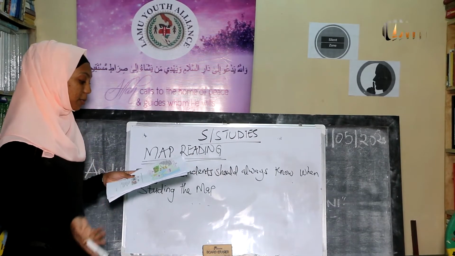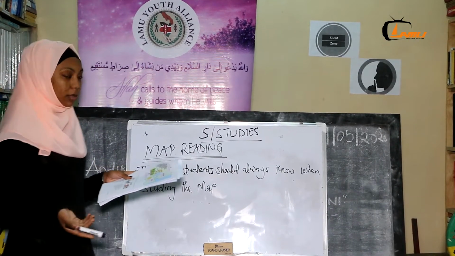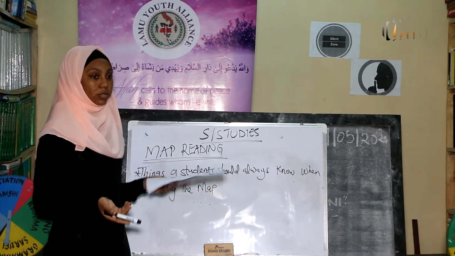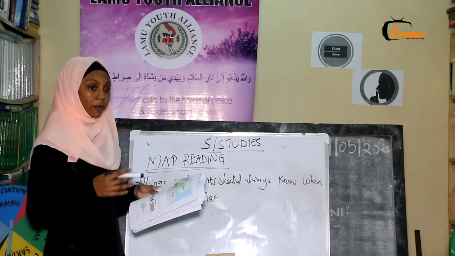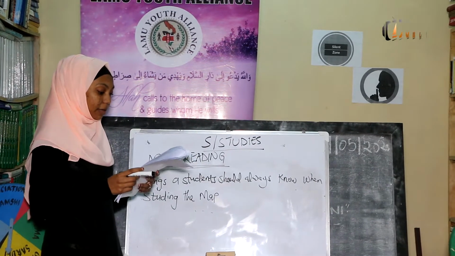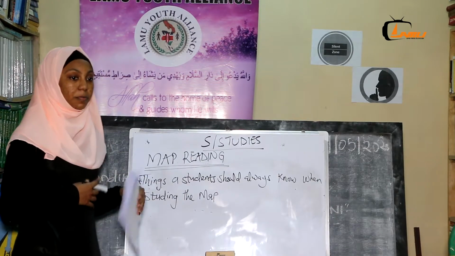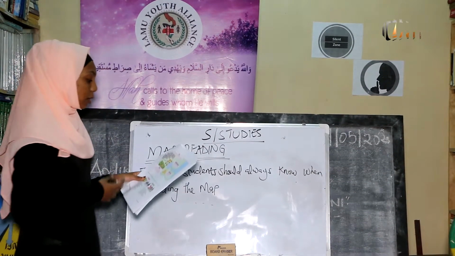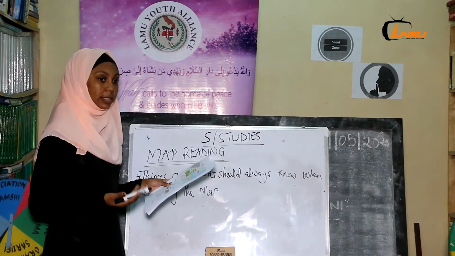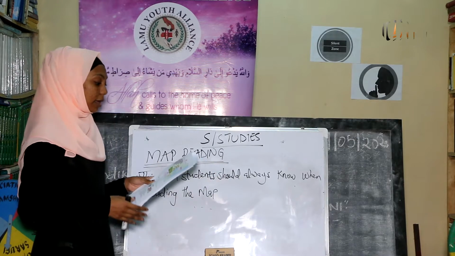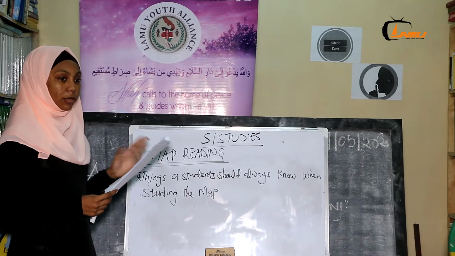A forest supplies wood, building materials, fuel, and animals to hunt. We have fertile land where we grow our crops, that is maize, millet. Those are physical features.